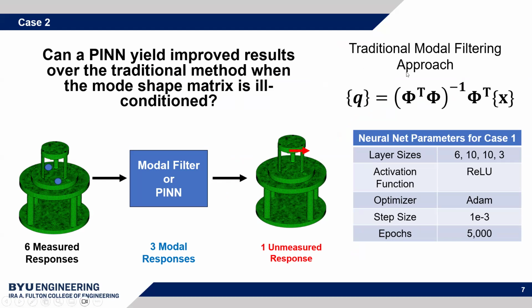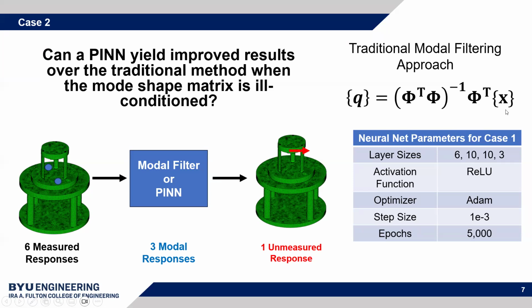So traditional modal filtering is you just take the pseudo inverse or the left inverse of the mode shape matrix, and you multiply it by your vector of measured responses to get the Qs. Now, the problem is that sometimes the phi matrix is ill-conditioned. That can happen when you don't have many accelerometers or when accelerometers are placed at bad locations. And when phi is ill-conditioned, the Qs are very sensitive to any noise in X.